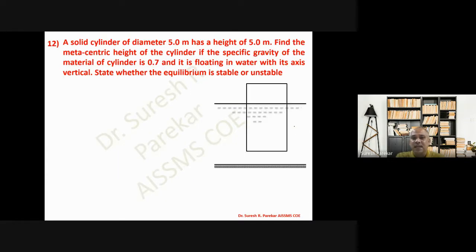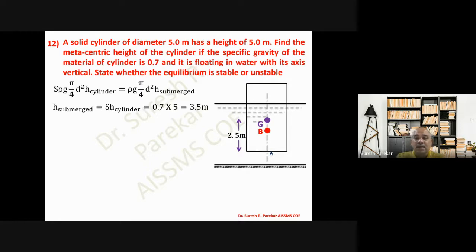A solid cylinder of height 5 meter. Automatically, if the height is 5 meters, I get G as 2.5 meter from A, so AG is 2.5 meter. Then H submerged we can find very easily: it is S into H of the cylinder. So if this is 3.5 meter, B is half of this, 1.75 meter.